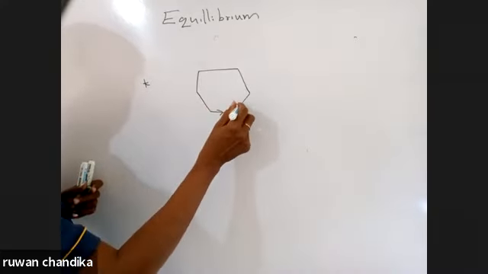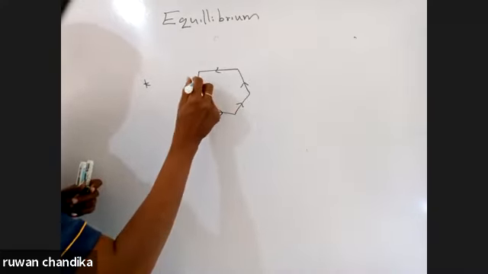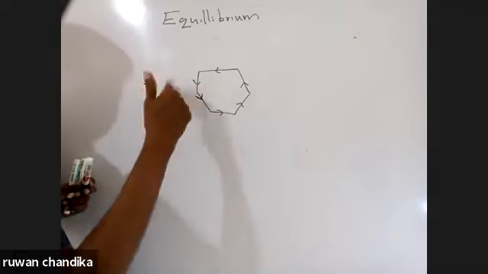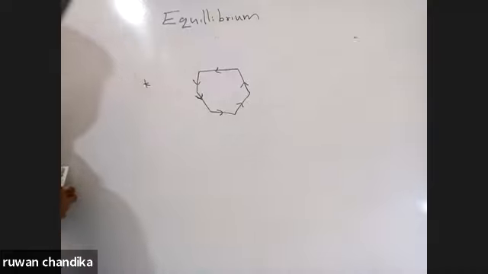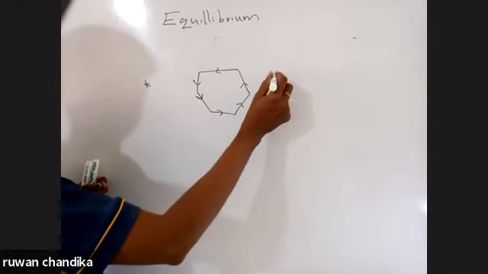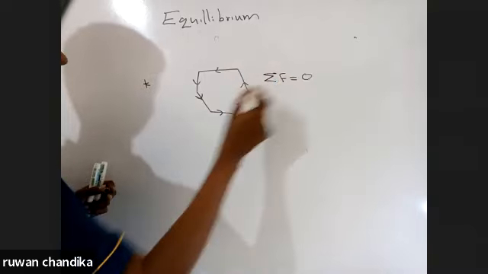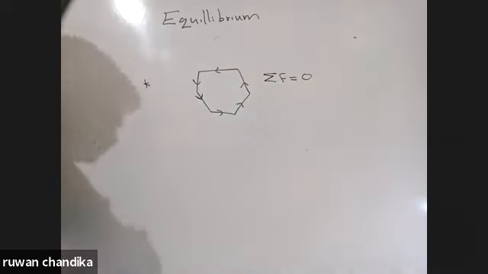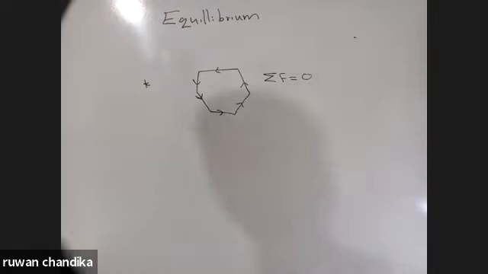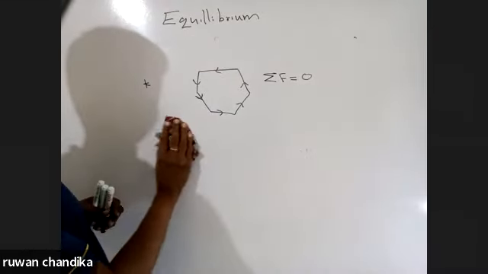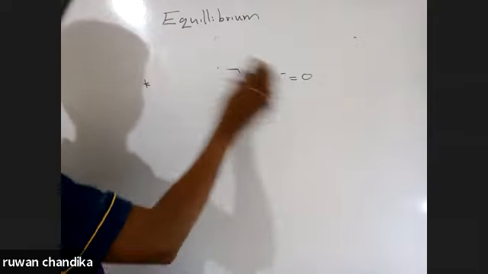If we draw those forces in a certain scale, they should make a closed polygon, because the summation of force should equal 0. So if a body is in equilibrium, the forces acting on the body can be represented by a closed polygon.